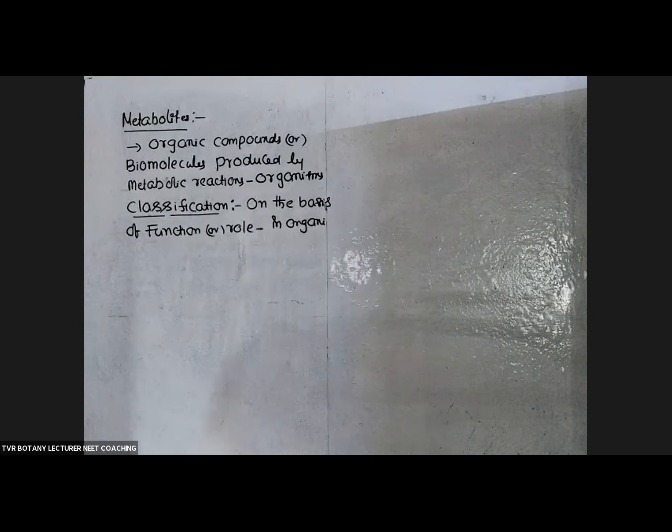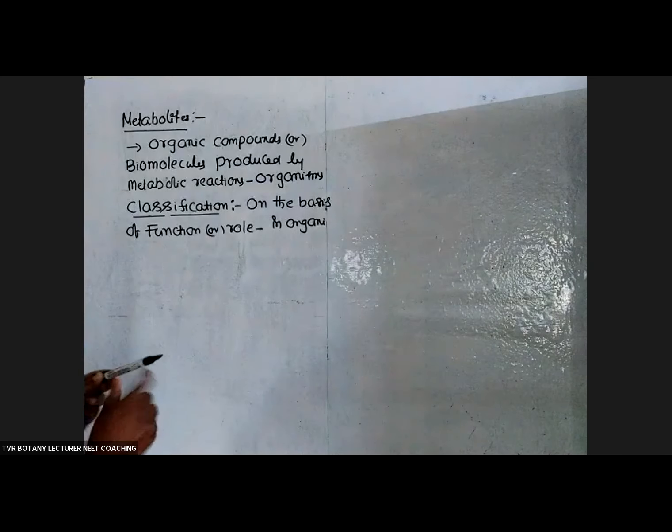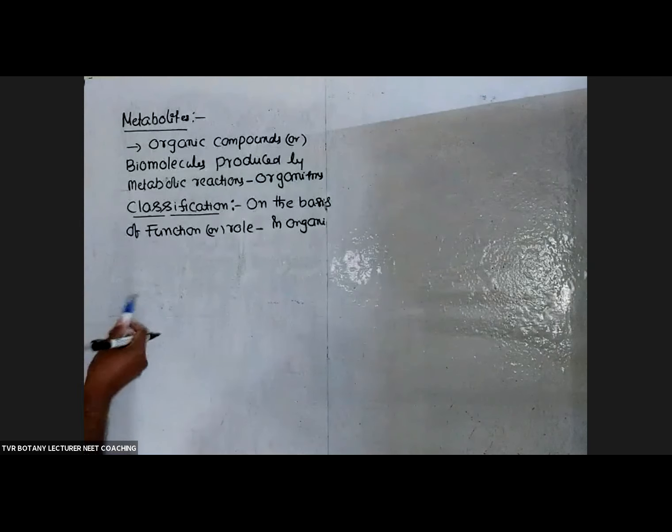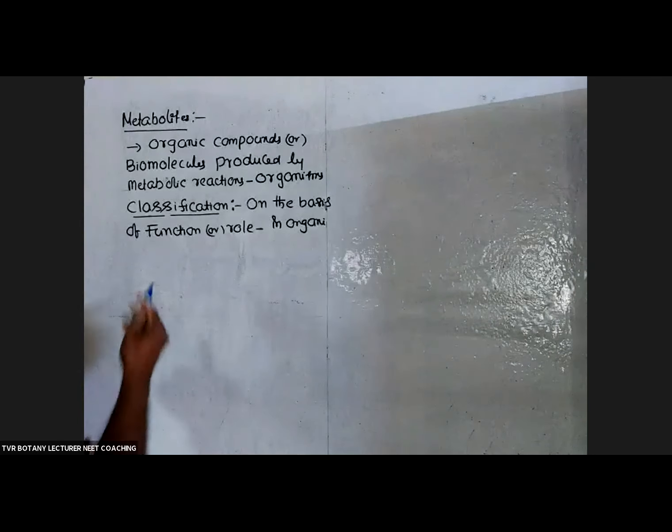What are they? One, primary metabolites.